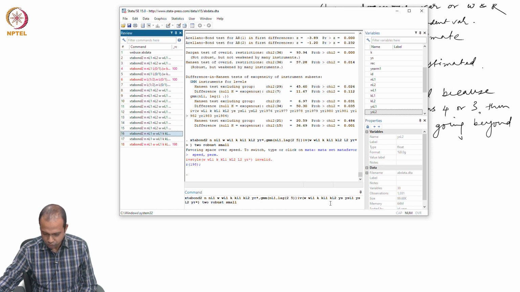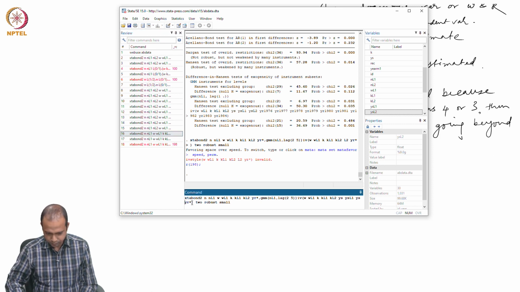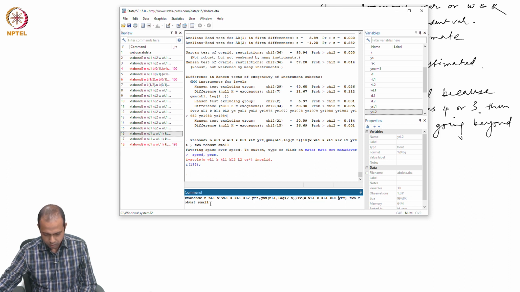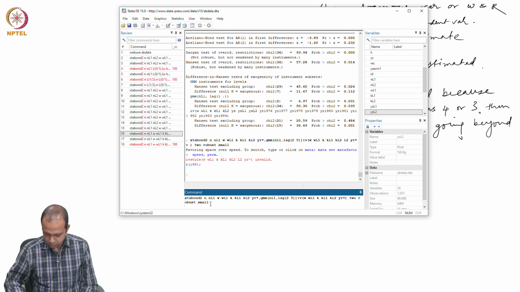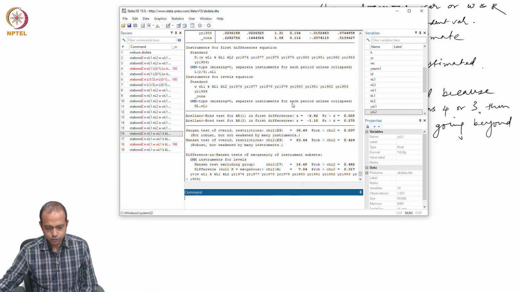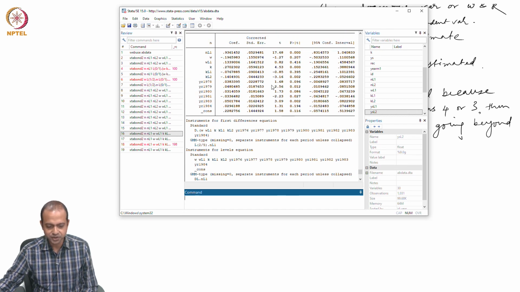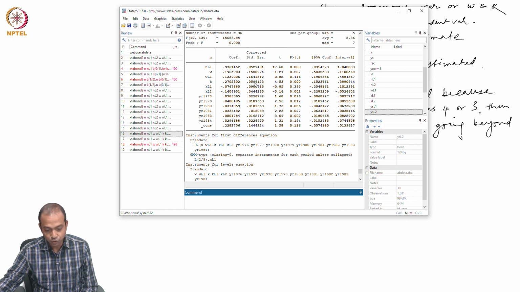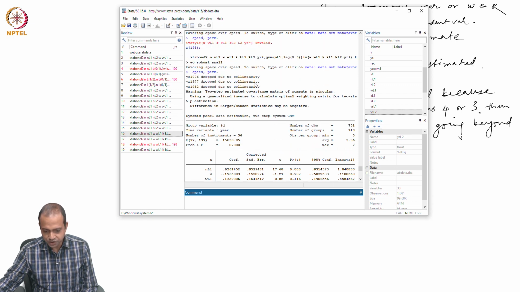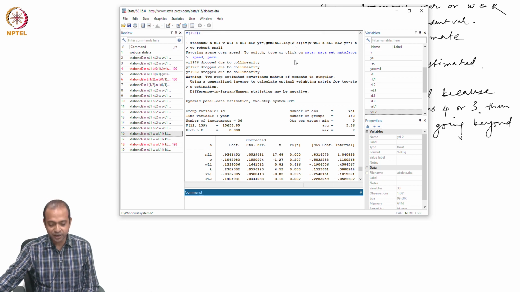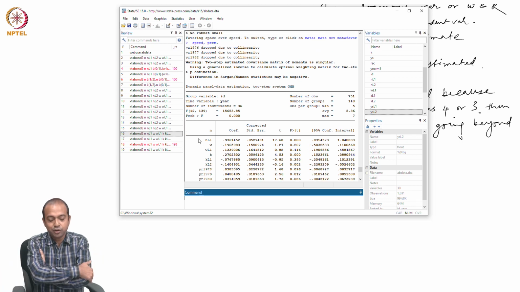There is no YS, so I will just remove the YS. So, now what is happening? Fantastic. Now, when I remove YS and put restriction on lag length, then also I am getting NL1, which is 0.93.